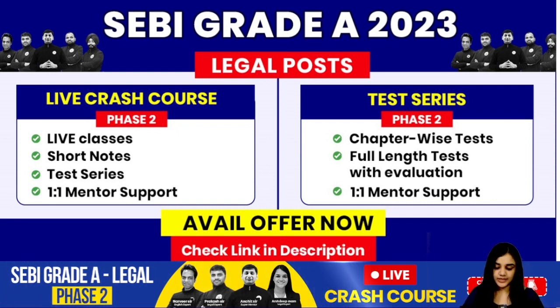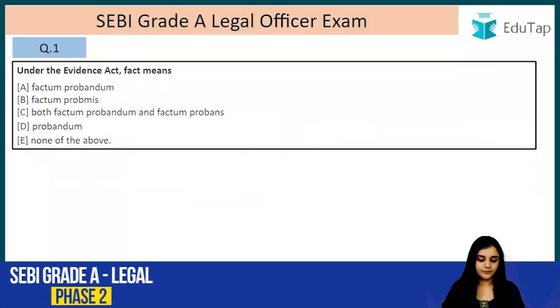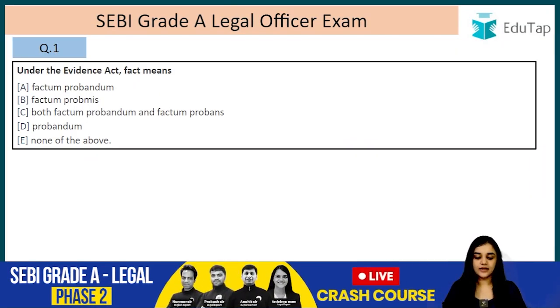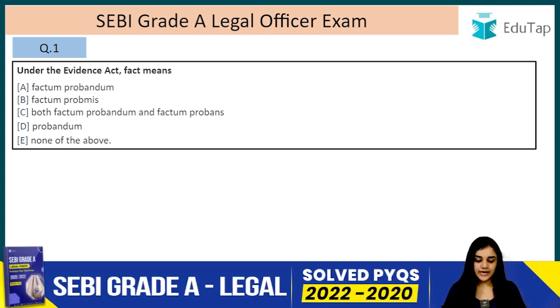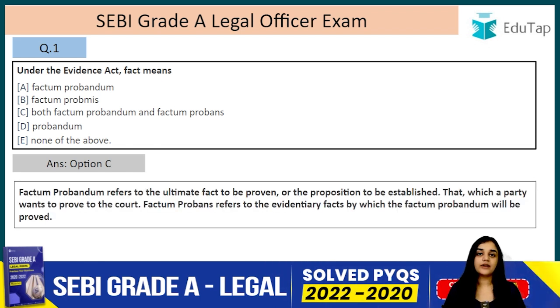Now let's start with our lecture. Question number 1. Under the Evidence Act, fact means: fact probandum, factum probans, both factum probandum and factum probans, none of the above. So the answer to this question is option C, that is both factum probandum and factum probans.